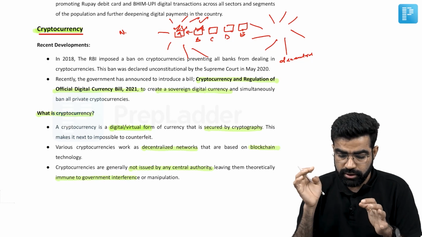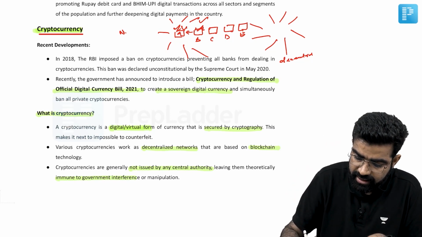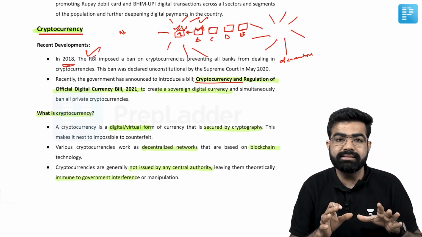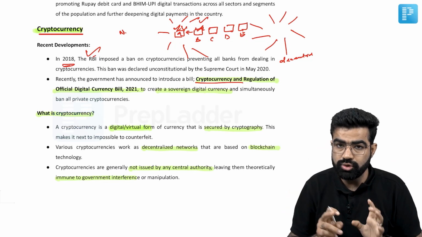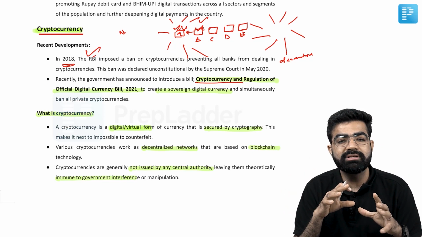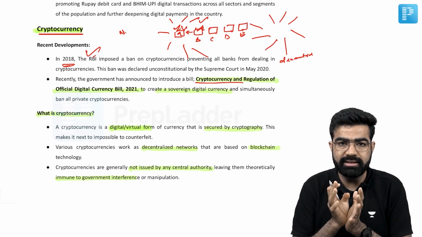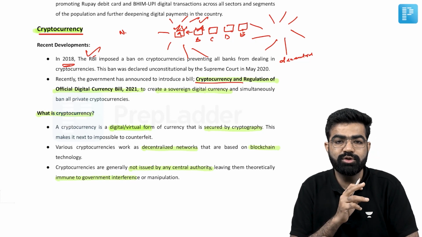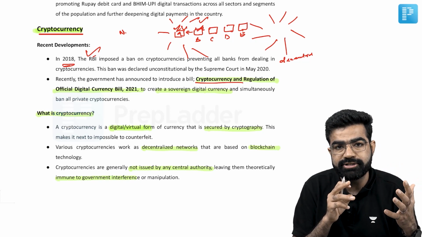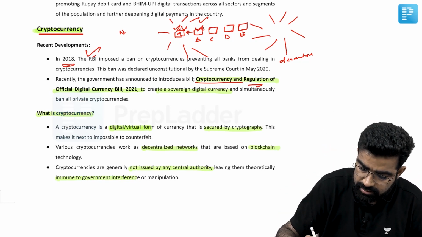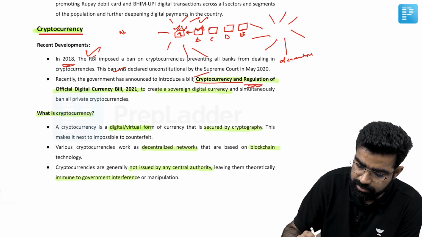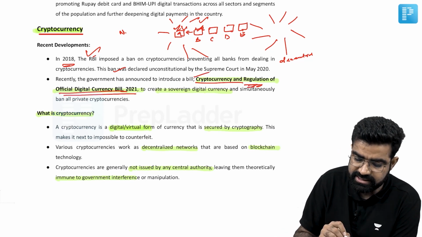Now if we talk about why this is in news, RBI came up with a ban in 2018 on these cryptocurrencies. Later this ban was challenged in the Supreme Court, and Supreme Court said this cryptocurrency is something which is out of your regulated areas. Means you cannot regulate because it is not your area of expertise, or this is not the area of your regulation. Okay, so this ban was again removed by the Supreme Court. Now government is planning to come up with this cryptocurrency and regulation of official digital currency bill.